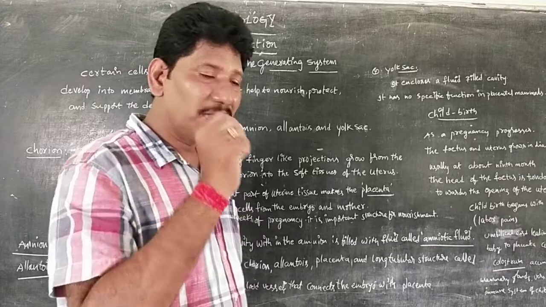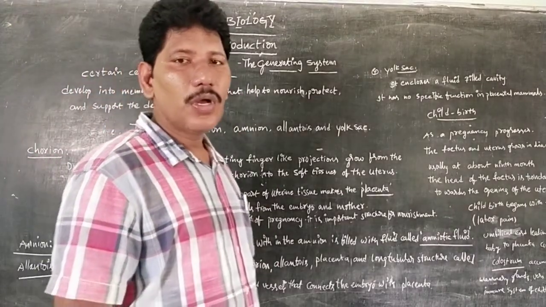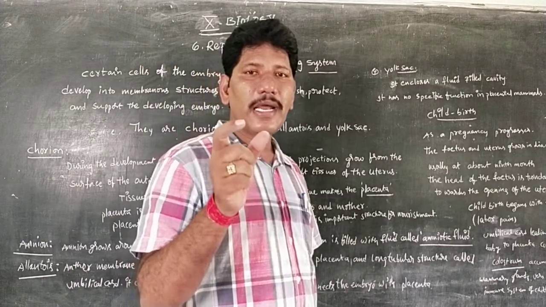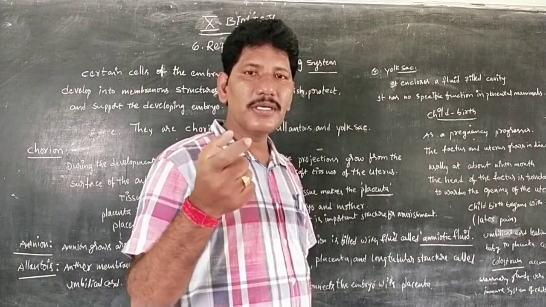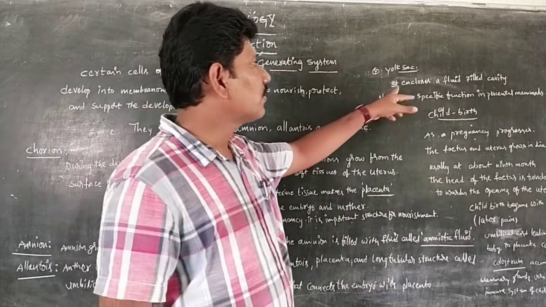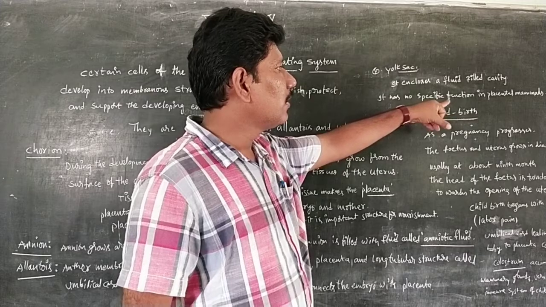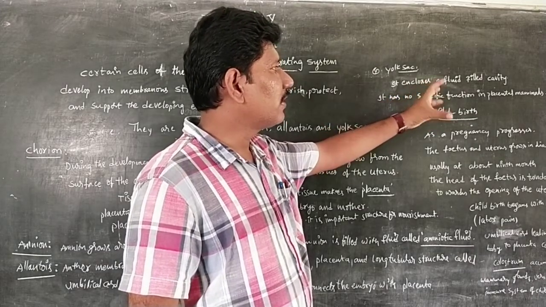That is the very important structure we call the allantois. So the allantois is a kind of membrane that connects the blood vessels between the placenta and the embryo. Next, the yolk sac. Of course, it has no specific functional role in placental mammals. It just encloses a fluid-filled cavity.